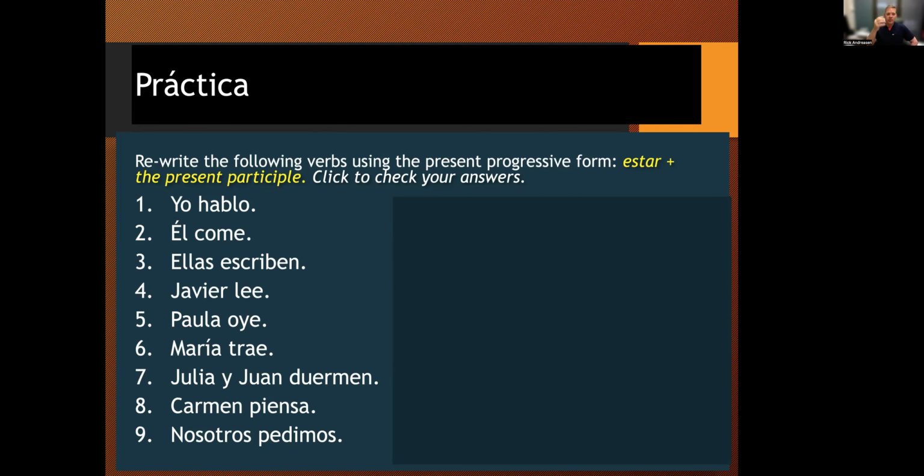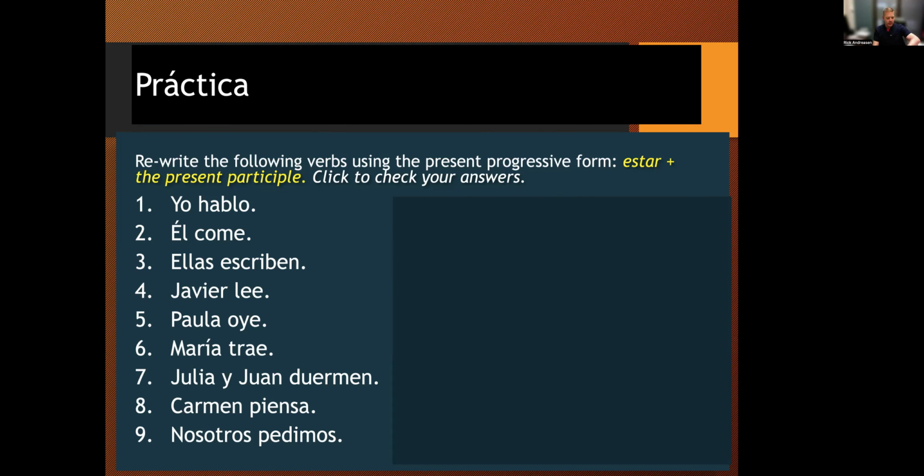So in this example, you're going to number your papers from 1 through 9, and you're going to form the present. So the simple present, you're going to change it to this present progressive tense. Remember that the participles themselves don't change for plurality and don't change for gender. So don't be giving me andas and andos. It's only going to be that yendo or the ando form. So pause, write out your answers, come back, we'll talk about it.